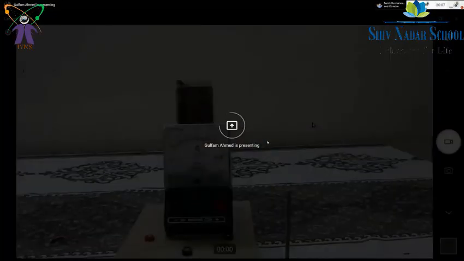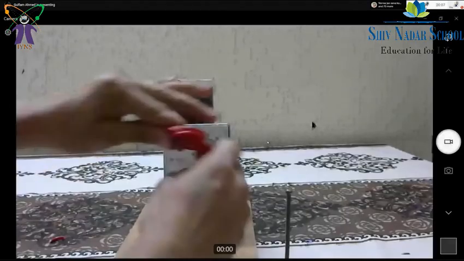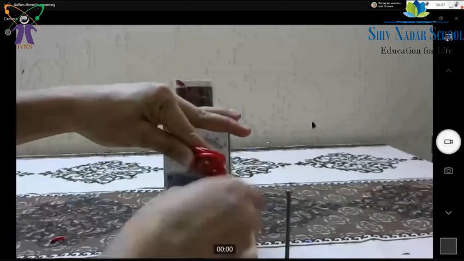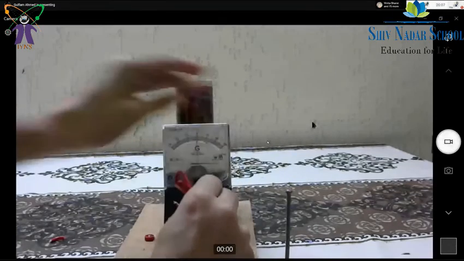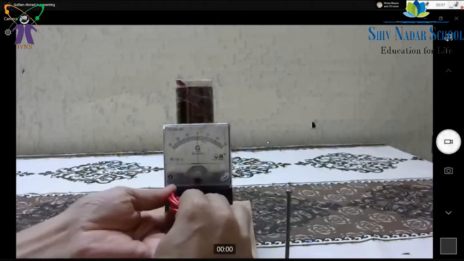Also, Gulfam sir, students can try it, those who have an induction stove at home. It is a very safe experiment. You can take a normal wire and an LED and just connect. And on the induction stove, you can show this experiment to your friends, to your brother, sister, and your parents.